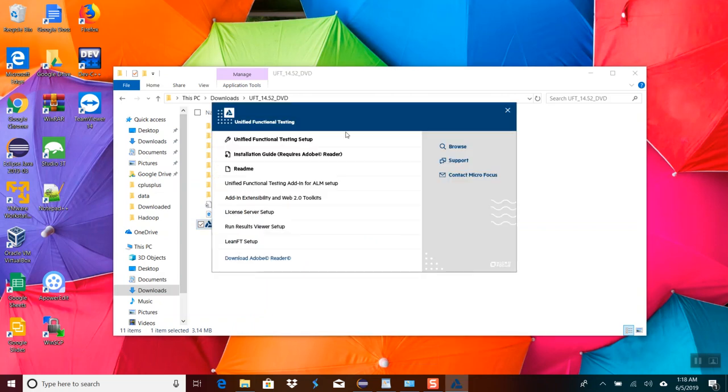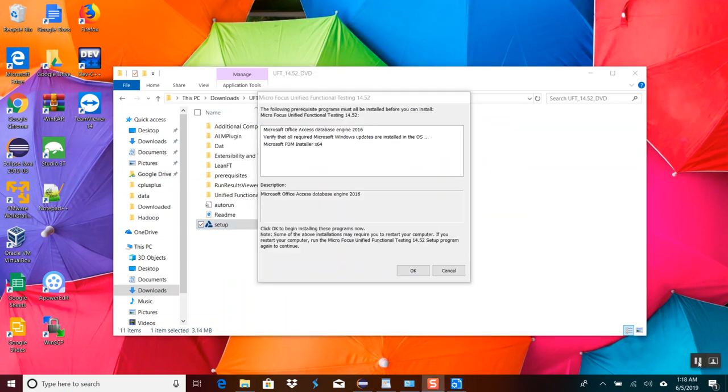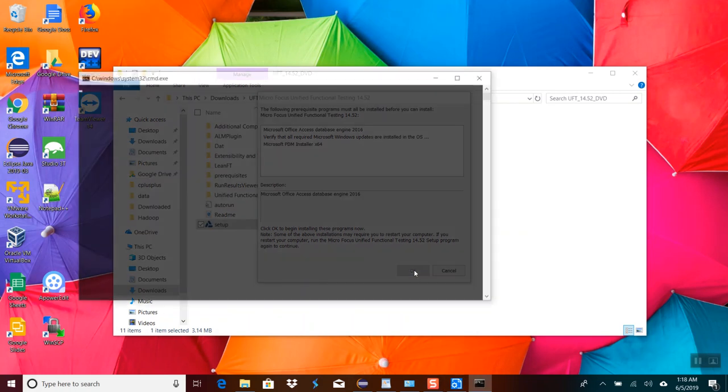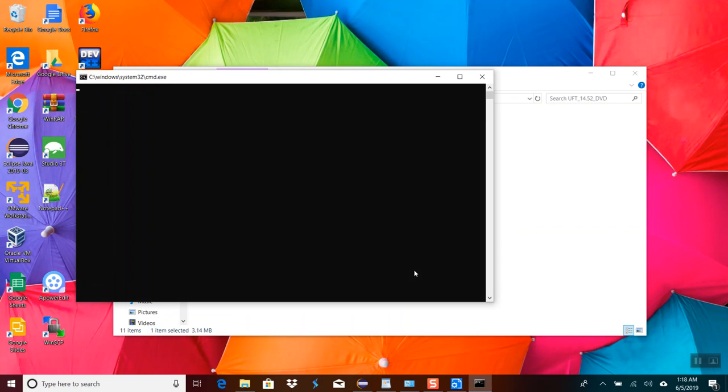Once you click on the setup, you need to select the Unified Functional Testing setup option. Click on that menu, then click on the OK button. There are a couple of options here. Then you need to click on the OK button, and it's going to open a window. You don't have to do anything on this window.